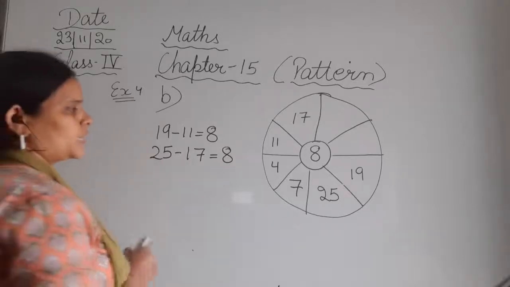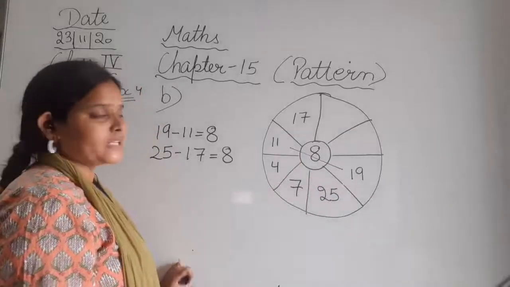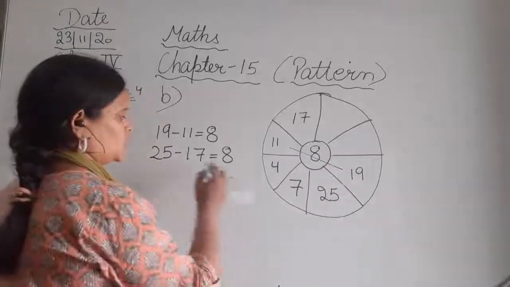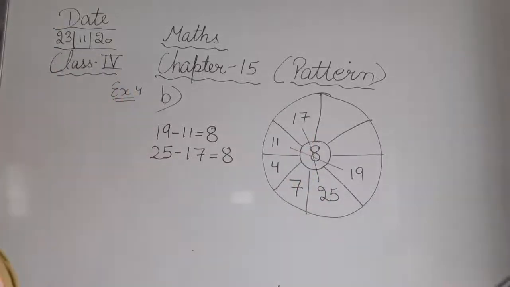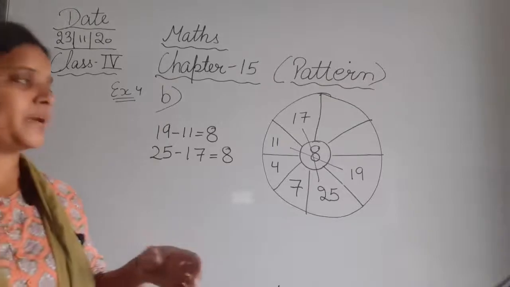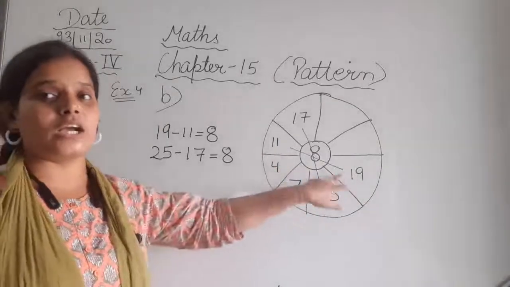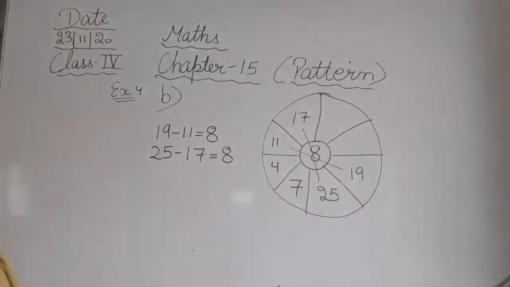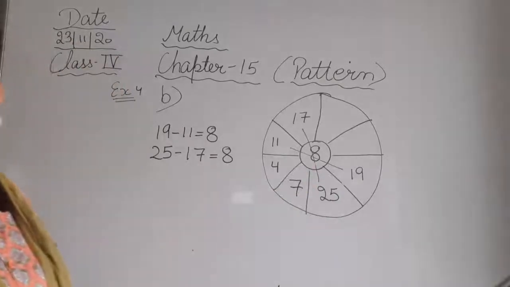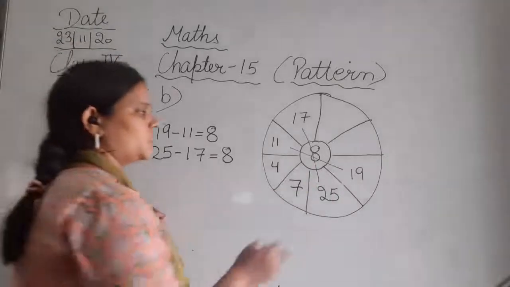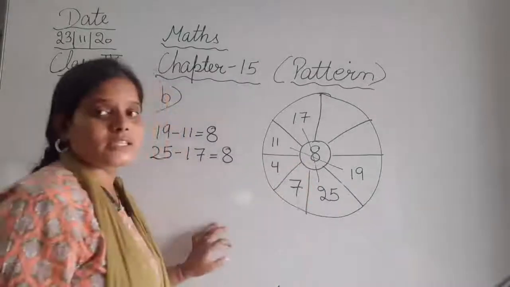देखिए so 19 minus 11 is 8. 25 minus 17 is 8. So देखिए क्या पैटर्न फॉलो हो रहा है. So they are following the pattern in which they are subtracting the two opposite numbers. तो यहाँ पे ये दोनों ऑपोजिट नंबर्स को जब सब्ट्रैक्ट कर रहे हैं, so they just get the same answer that is given in the middle. So after subtracting the two opposite numbers they will get the answer, that is 8.